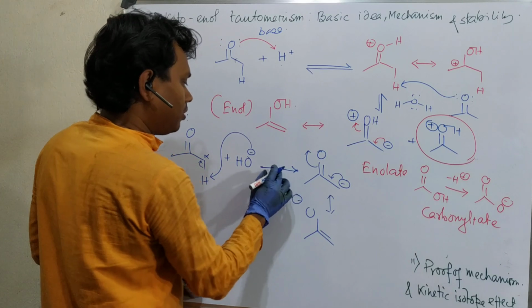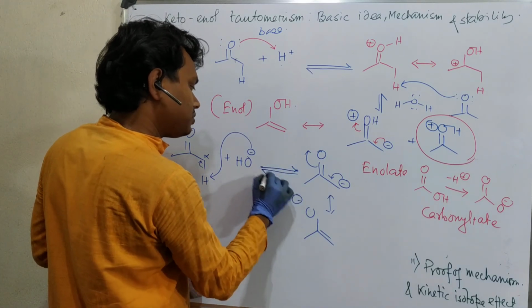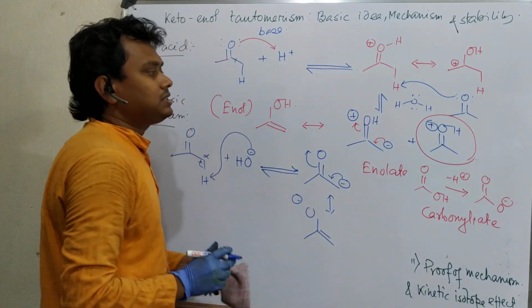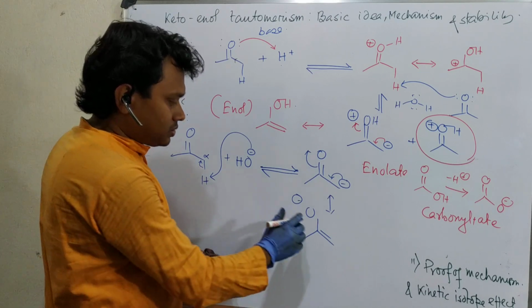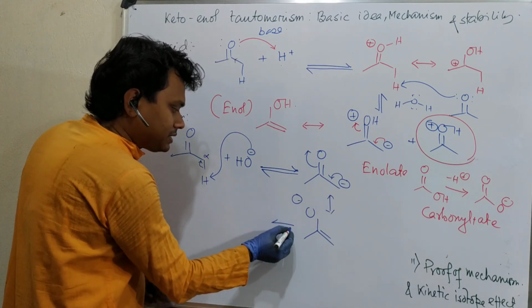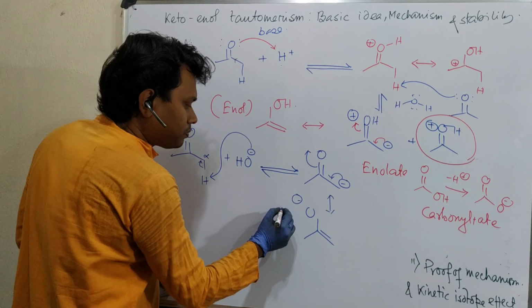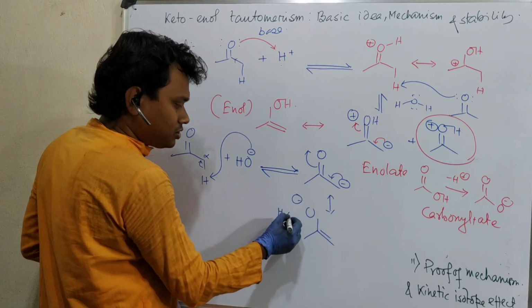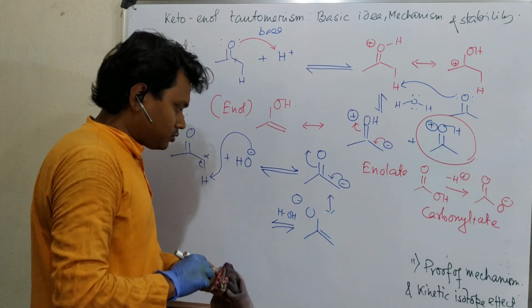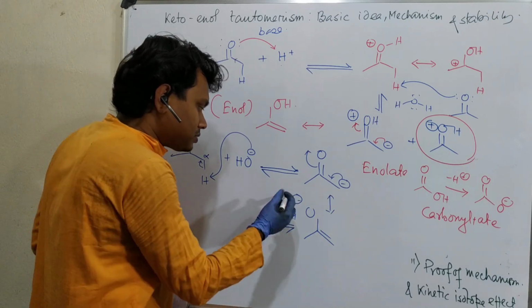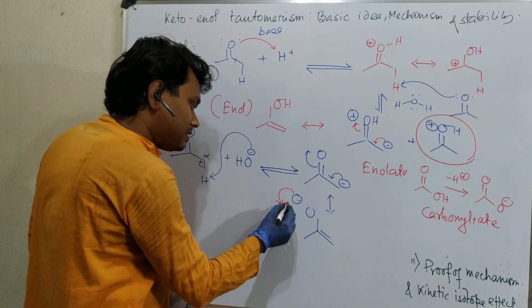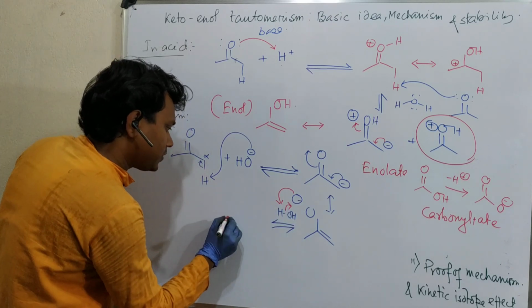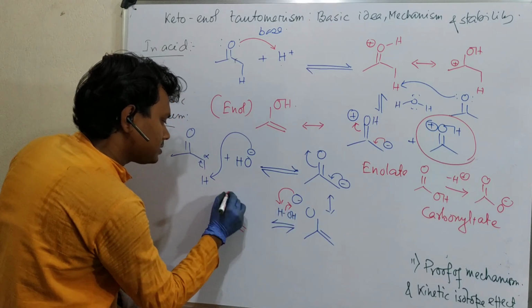Generally we write it this way when we write the reaction, but this is actually a reversible reaction. Previously water, HOH, was generated, so this enolate can abstract a proton from it, and it generates this.